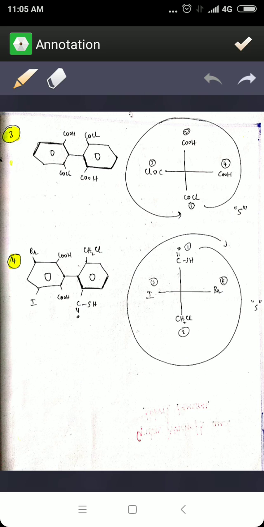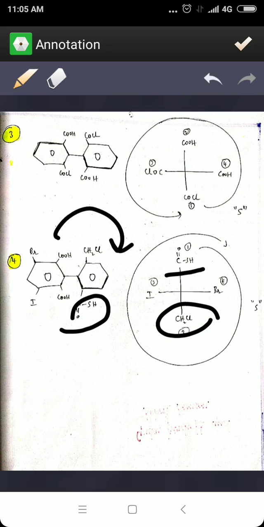As usual, first rotate the molecule to your right. Once you rotate it, you can see that the thiourea group is going to get position 1, and you have the CH2Cl in position 2. Once you rotate it to your right, you consider the bromine and iodine and not the carboxylic acid, because they are the same functional groups.